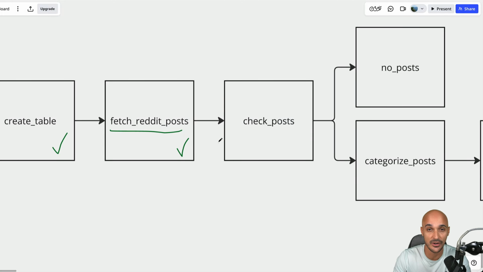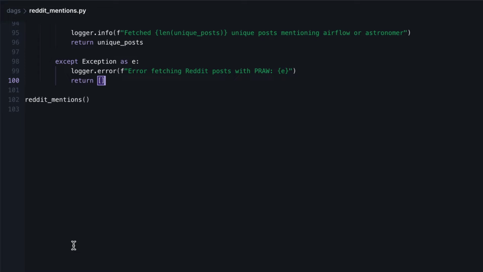The next step is to verify that we do have posts with check posts, and if not, then we will run this task, otherwise this one to categorize the posts. So let's implement those tasks. Let's begin with the branch task.